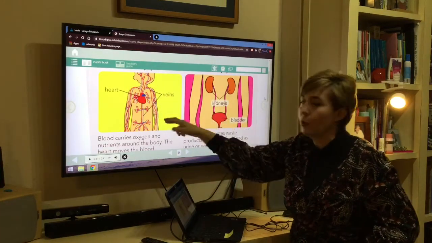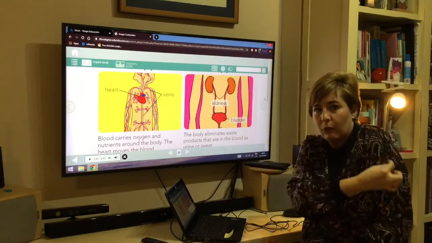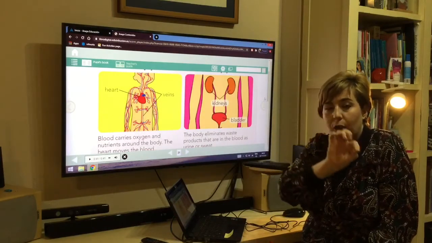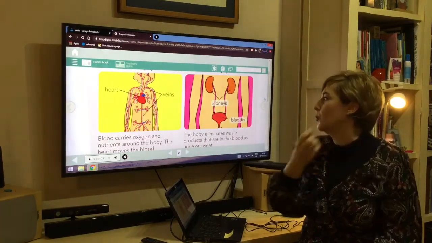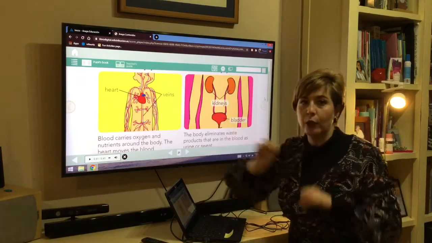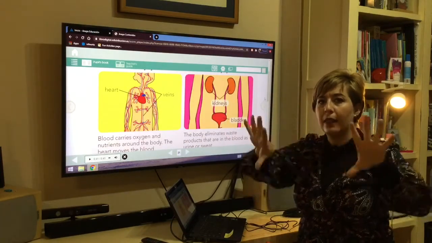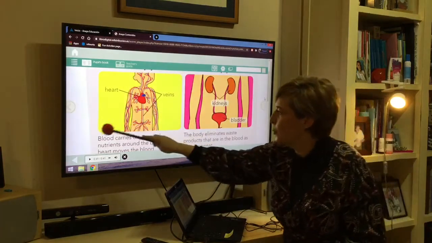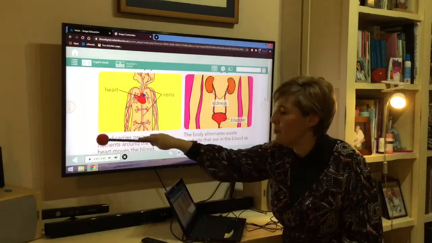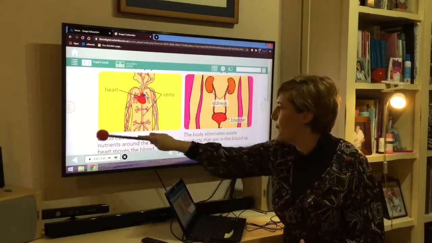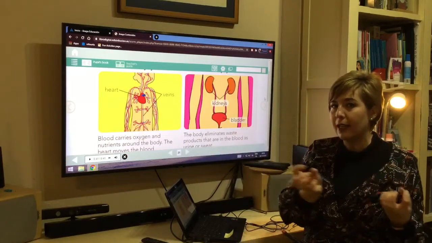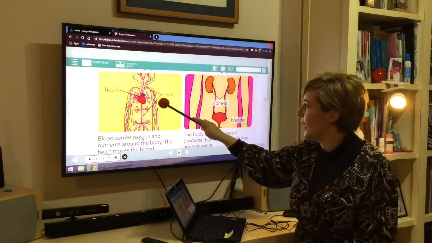The veins are going to be the roads to carry oxygen and to carry nutrients. And who is going to pump that blood? What was blood? Do you remember blood? La sangre. Blood is going to carry the nutrients through the veins.